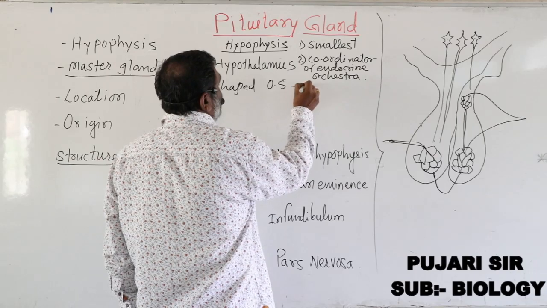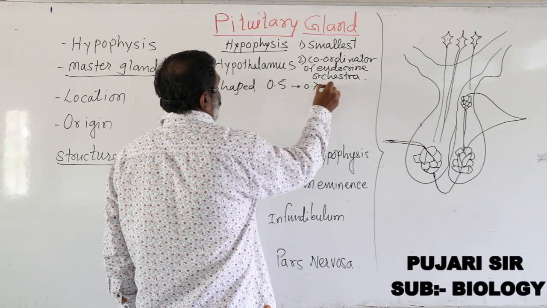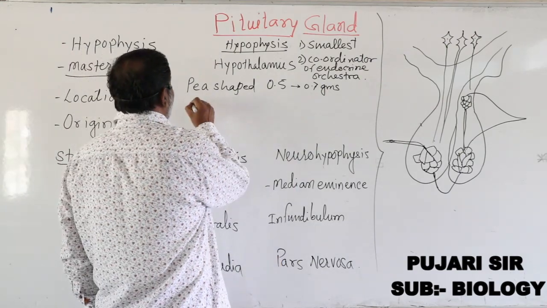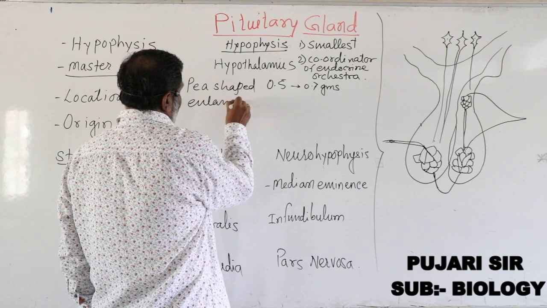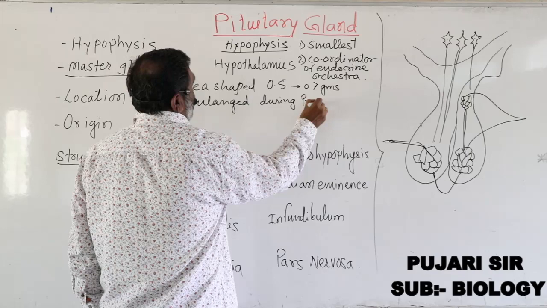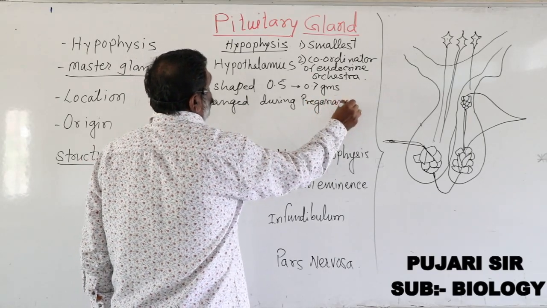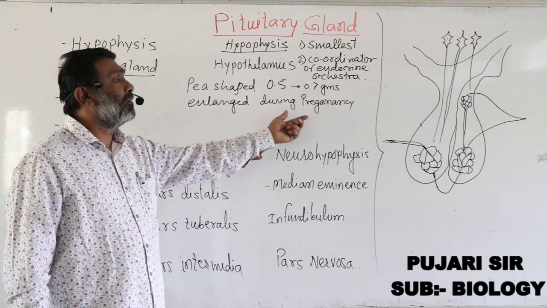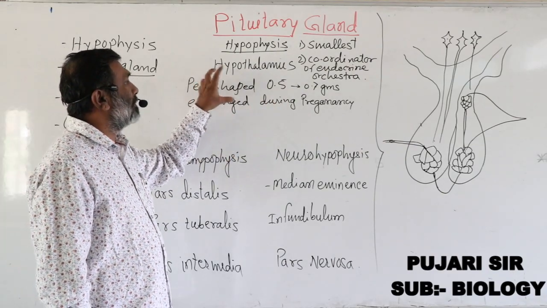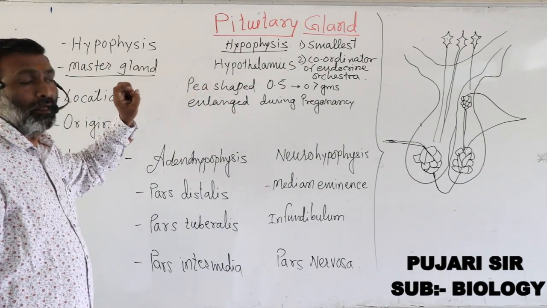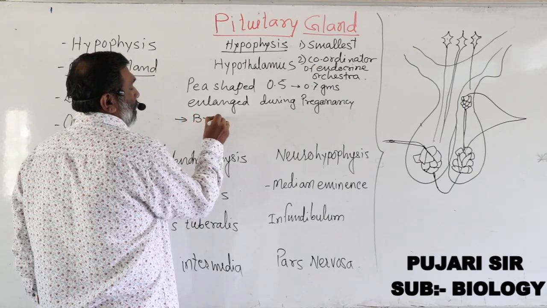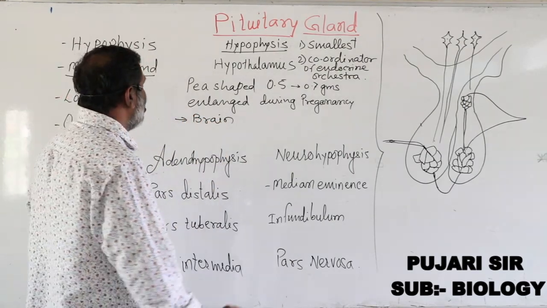This gland enlarges during pregnancy, particularly in females. Such a pituitary gland is present in the human body. Actually, its position is inside the brain. This is called the location of the pituitary gland. It is present below the hypothalamus.